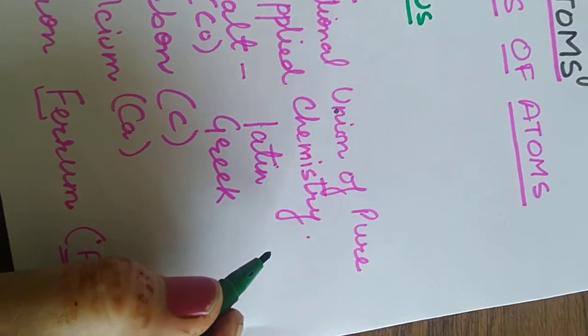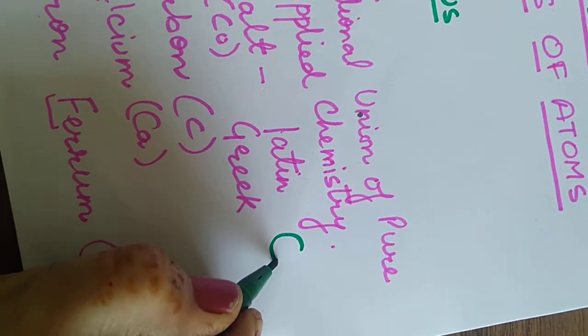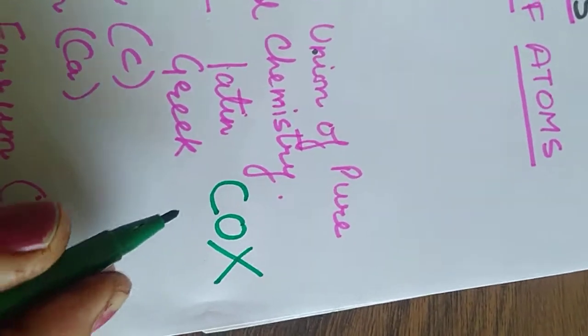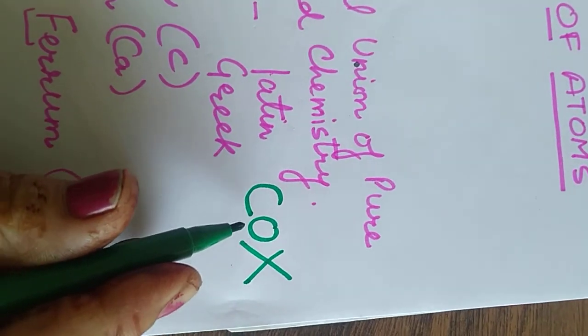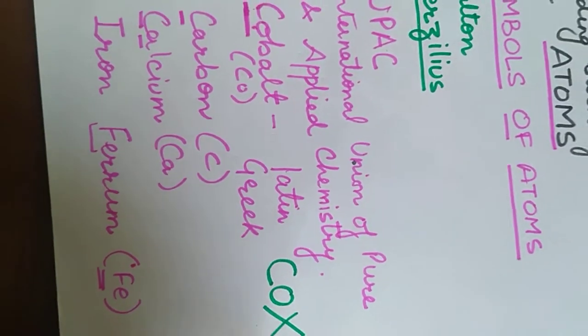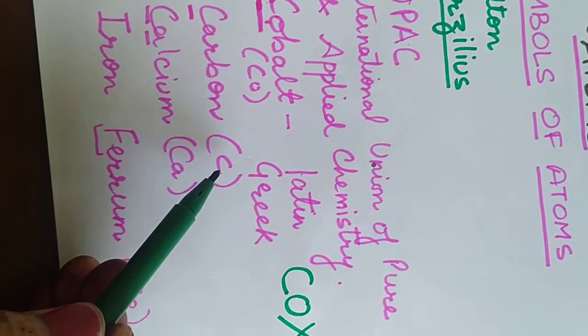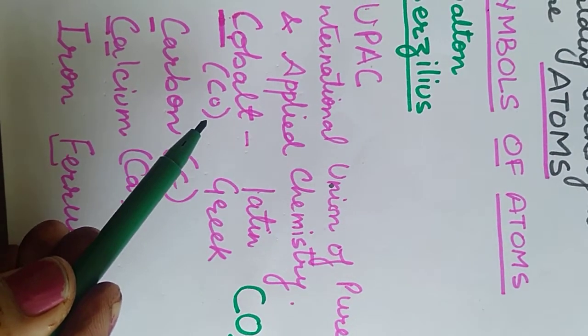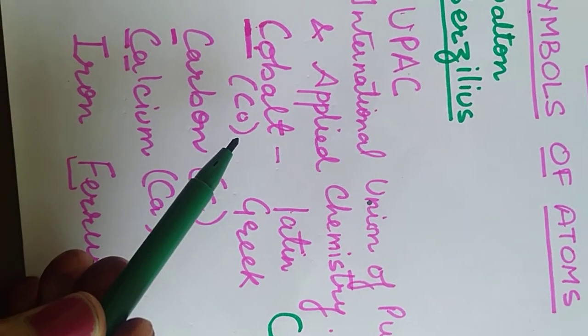So students, please check. If you write cobalt like this, CO, it is wrong. Why? Because it is carbon monoxide. It is not cobalt. Right? So be careful. When you write the symbols, the first letter is always capital, and if there are two letters, only two letters, till two letters we have a symbol, not three letters.